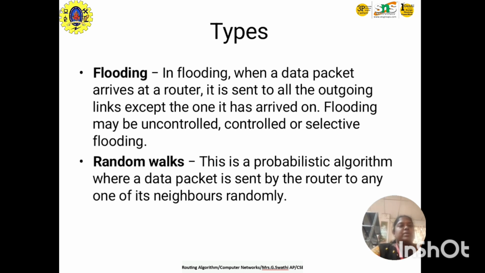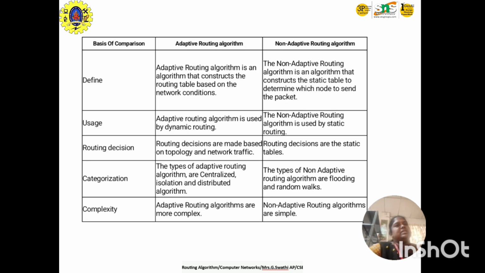Random walk is a probabilistic algorithm where a data packet is sent by a router to any one of its neighbors randomly. Randomly, the data packet will be sent by the router to any nearby node or nearby destination. This is the differentiation between adaptive routing algorithm and non-adaptive routing algorithm.